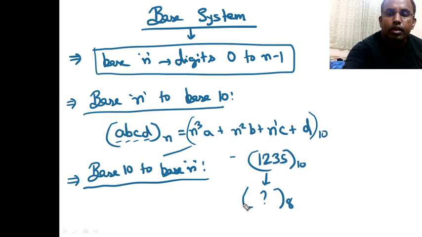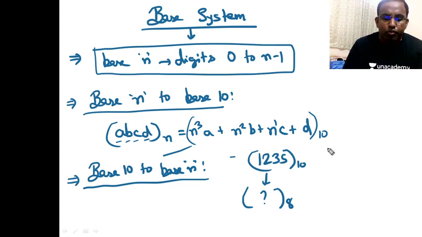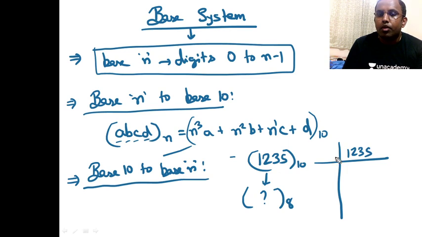First we should be aware of the mathematical process, and then I'll explain the generic meaning. So if I divide 1235 by 8 successively,